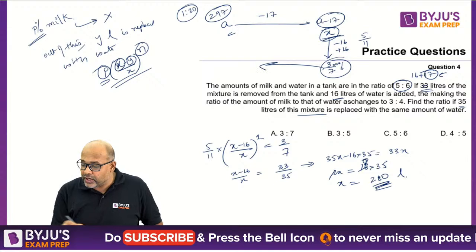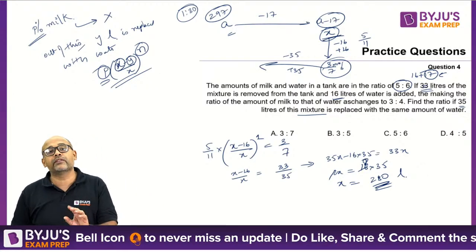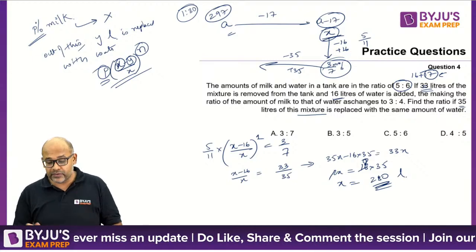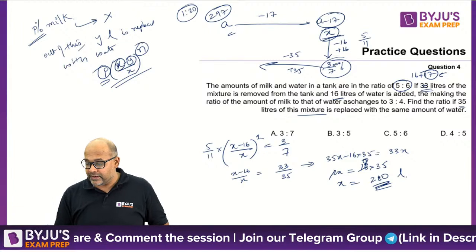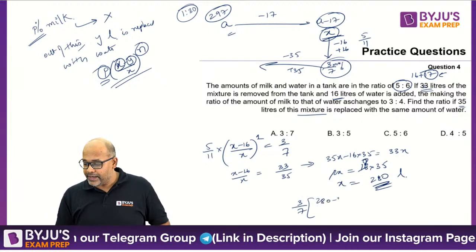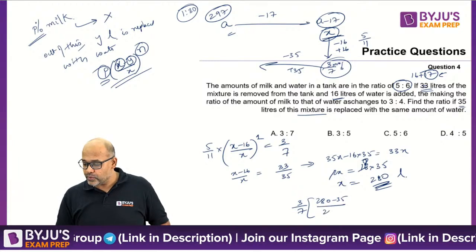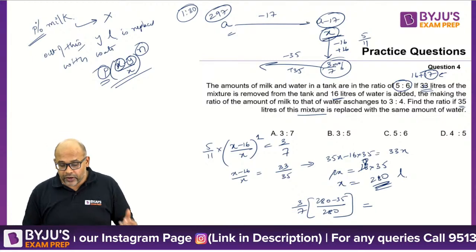Now from here you are taking out 35 and adding 35, which means the quantity you are starting with again is X, which is 280. Apply the formula once again, but now the starting point is 3/7. So 3/7 into 280 minus 35 by 280. This is the final ratio. So find out how much is this.